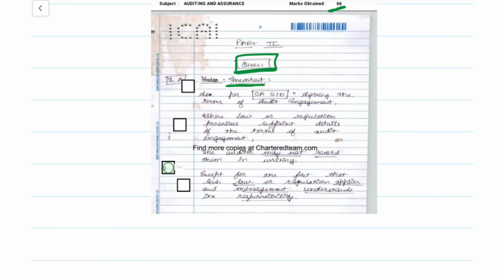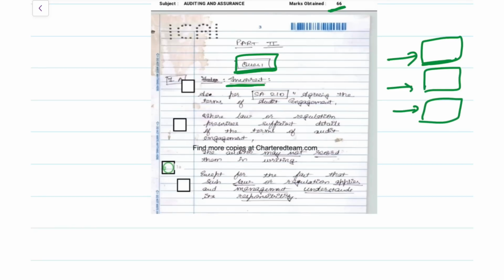And then what they have done is, first you need to write whether it is a correct or incorrect question. First write that, and below you have to answer in 2 to 3 points maximum. 2 to 3 points. Don't answer it in 1 point. Yes, this statement is correct. Yes, this statement is not correct. No, you have to write that, and then you have to give a 2-liner or a 3-liner explanation as to why that statement is correct or incorrect. The why you should be able to answer.